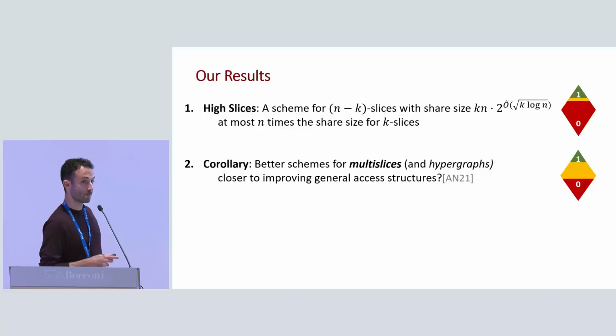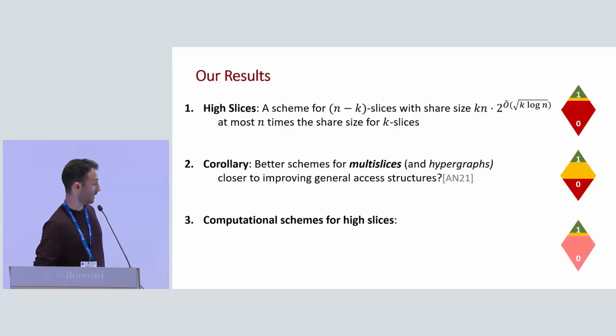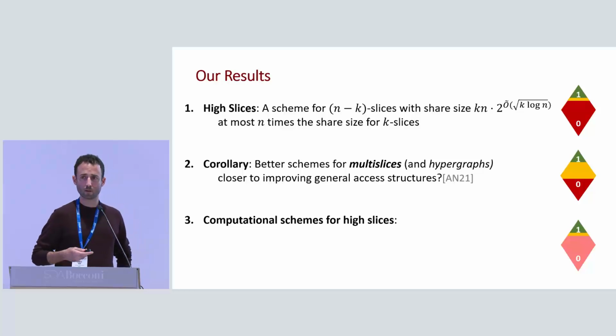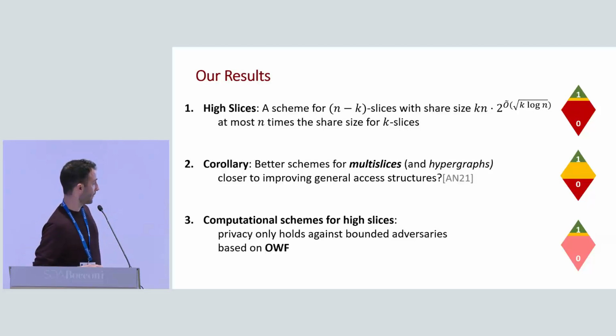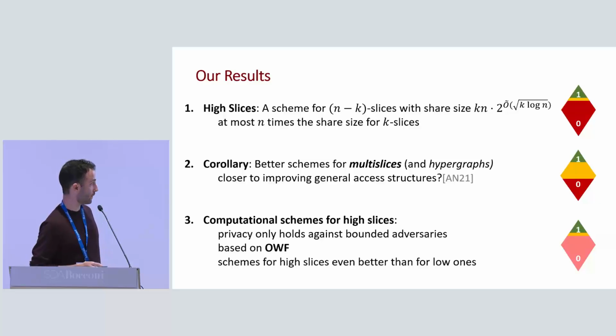And this is a first step in a plan laid out in previous papers to improve the share size of general access structures. There are more steps remaining, which we hope to tackle someday. And in addition, we also managed to realize high slices in the computational setting, in which privacy only holds against bounded adversaries, and so it's not information theoretic anymore, and therefore we can get even smaller shares based on the existence of one-way functions.